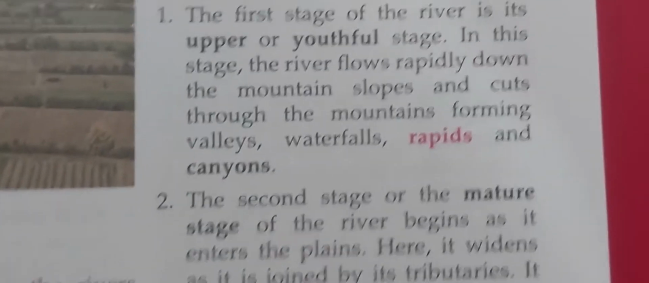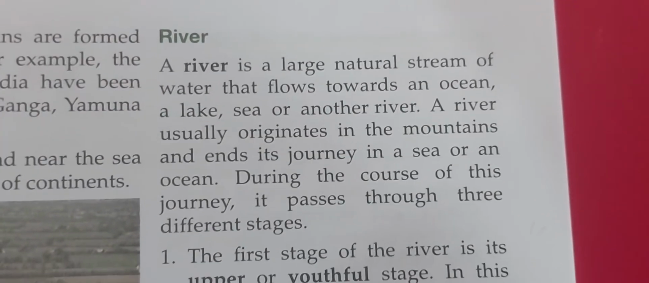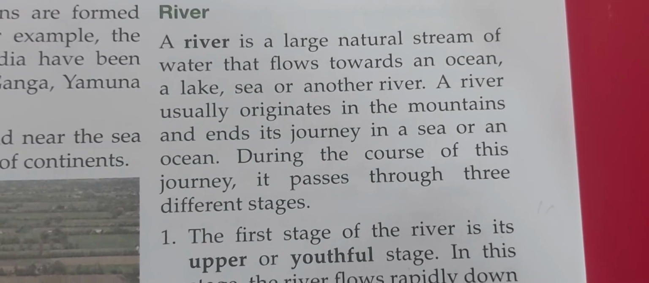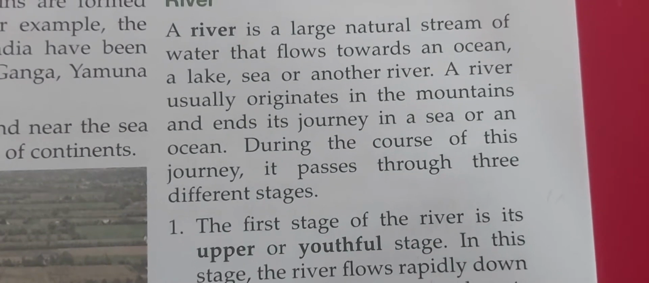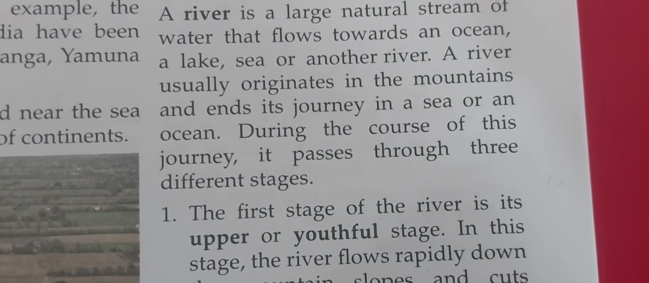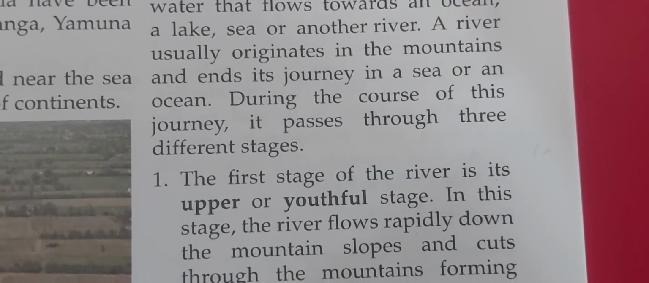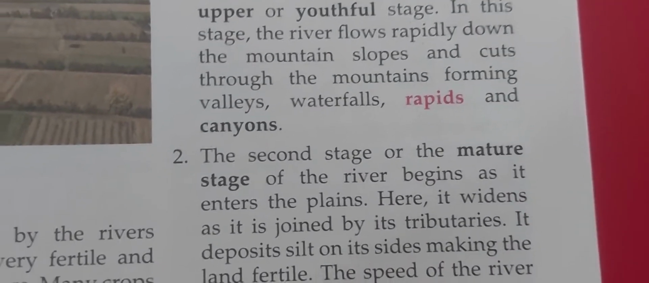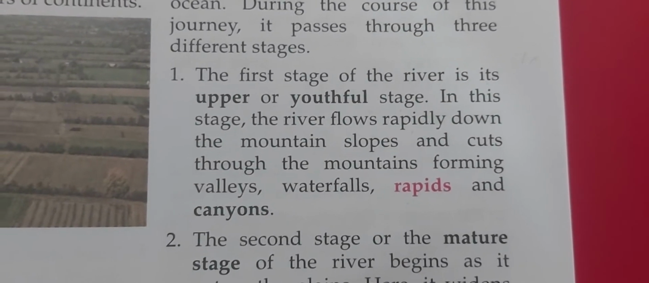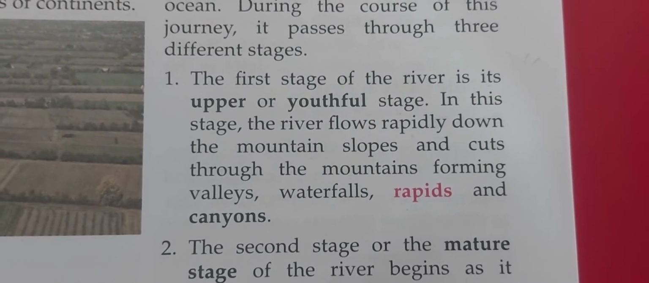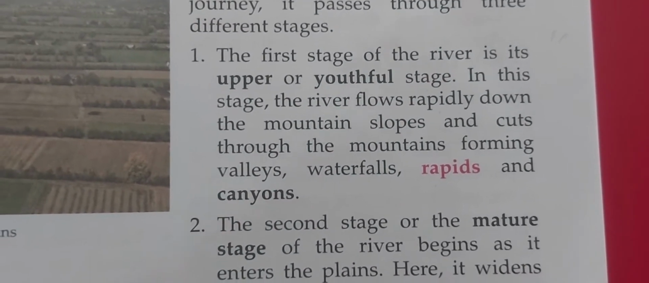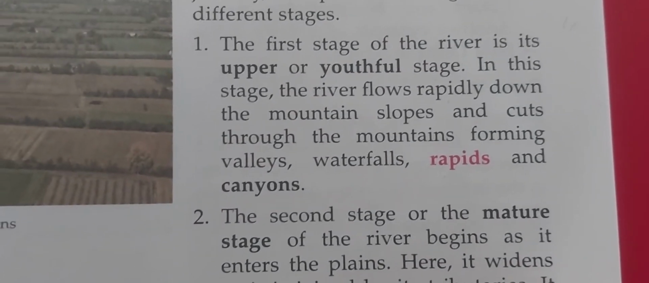Next part is about rivers. A river is a natural stream of water that flows towards an ocean. That means rivers come from mountain areas and go towards the oceans. Here three stages of rivers are mentioned. The first stage is called the upper or youthful stage, where water flows very fast as it is coming from mountain areas.